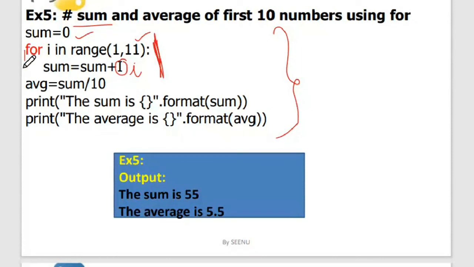So I'm saying average is equal to sum by 10. So it will perform an average, and this is how I'm printing the output according to my requirement. So I'm saying sum is equal to, and the sum is printed, the average is also printed over here. So this is working out the same program of finding the sum and average of the 10 numbers, which I have shown you with while. Now I have shown you with for.